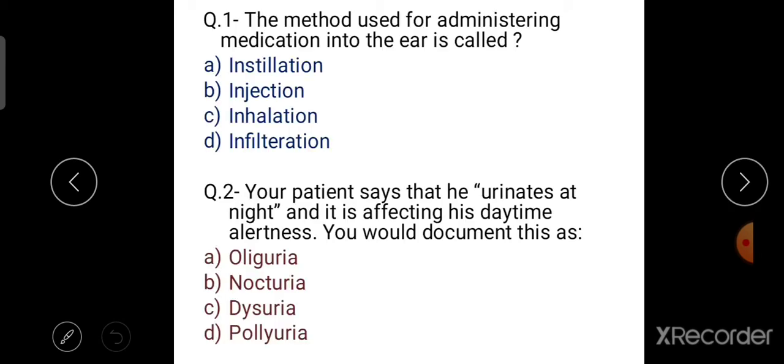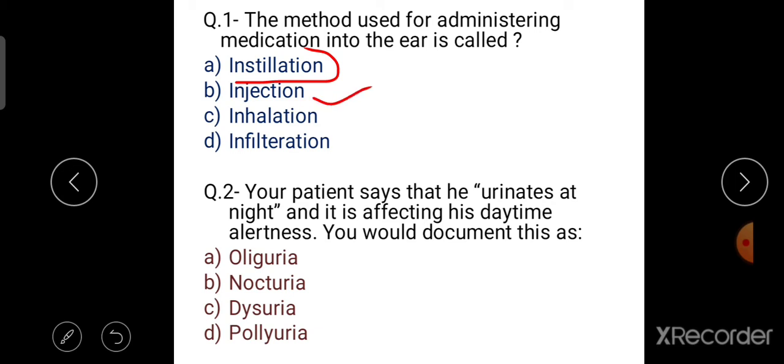The first question: the method used for administering medication into the ear is called. The options are instillation, injection, inhalation and infiltration. So option A is the right answer, instillation. Instillation is the term used for administration of medication into the ear.